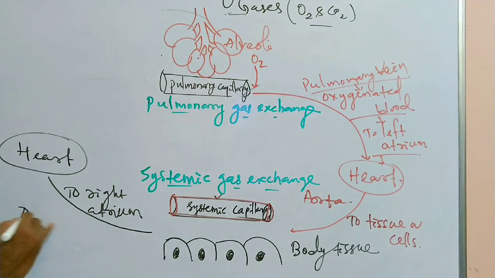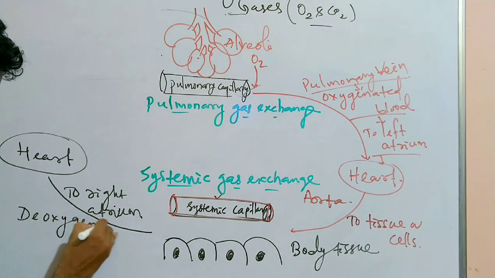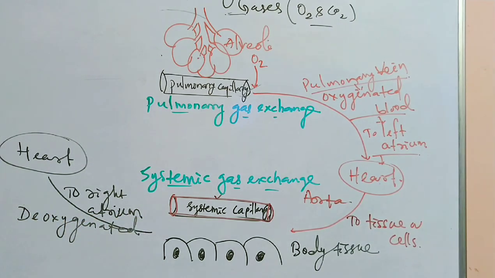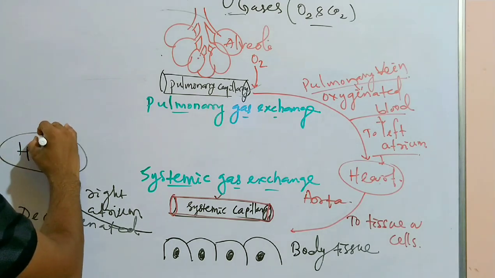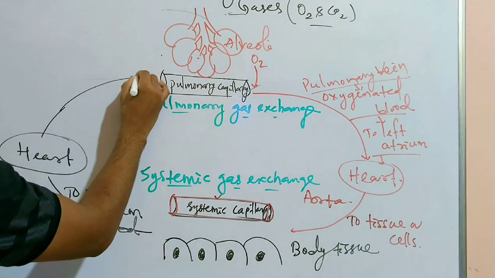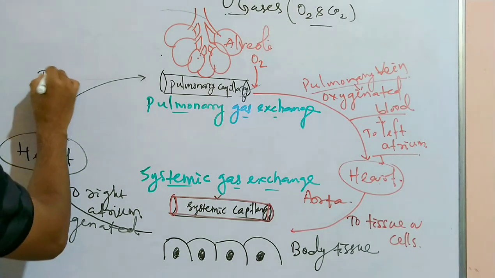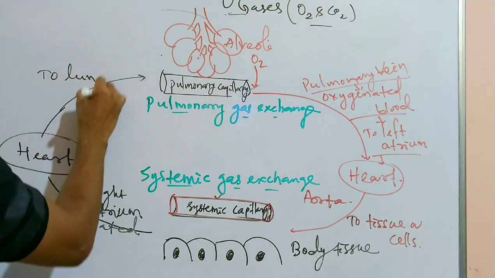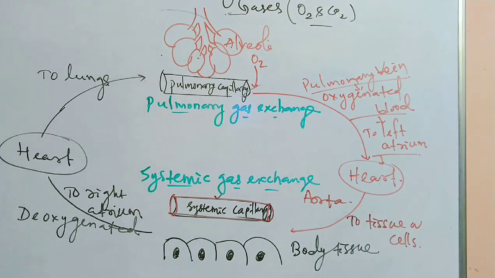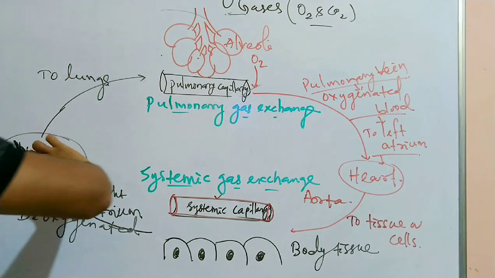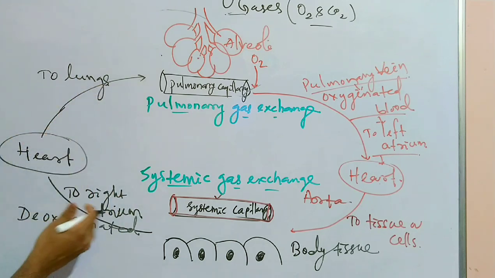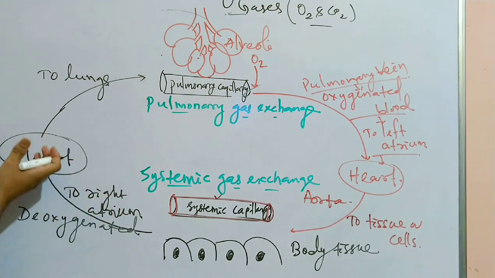So what kind of blood is this? Deoxygenated blood. Now the heart pumps the impure blood again to the lungs for purification, with the help of the superior vena cava and inferior vena cava.